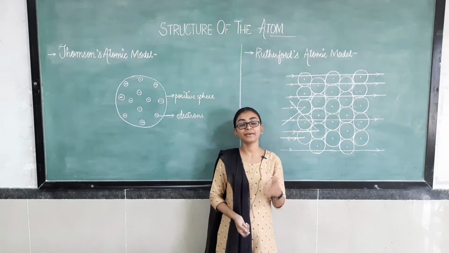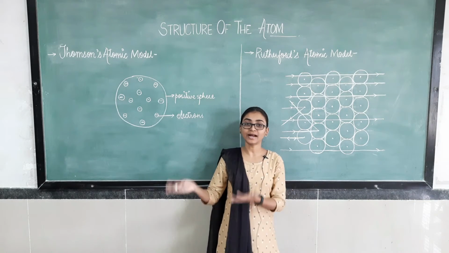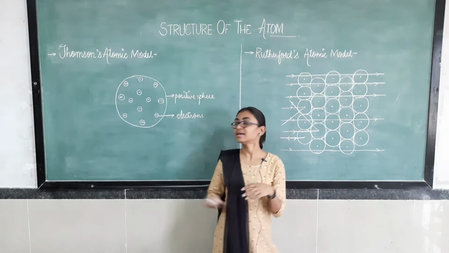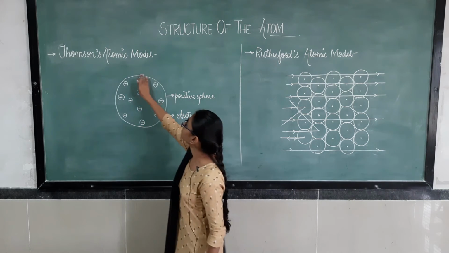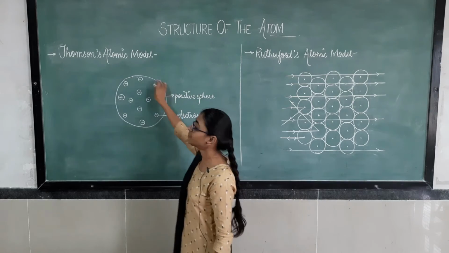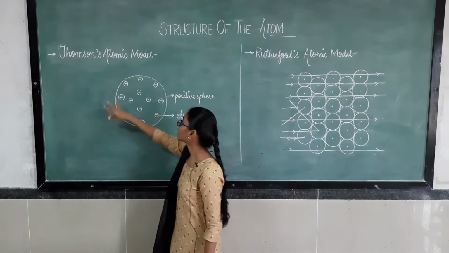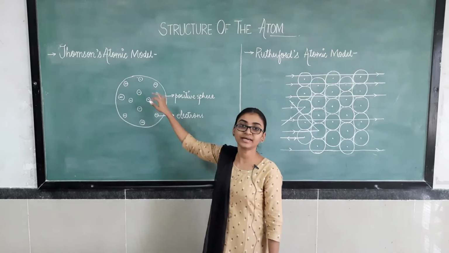So he compared the atom with the Christmas pudding or the watermelon. From this he concluded that the atom has a spherical structure in which electrons are embedded.